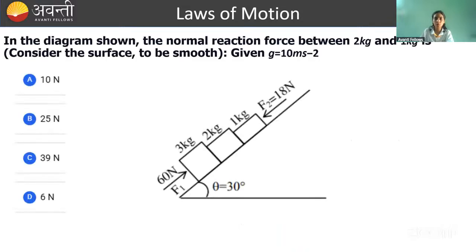ठीक है? This is from laws of motion कल के topic से. So I really deviated in the first question, but it's fine.